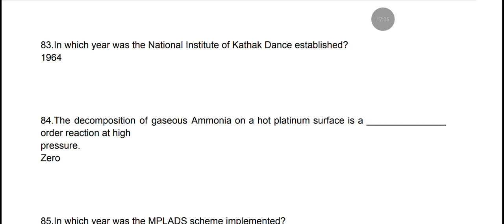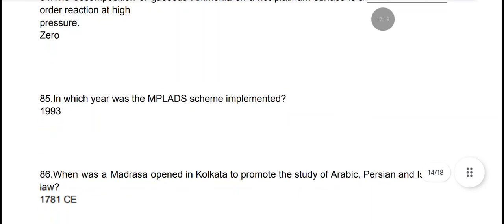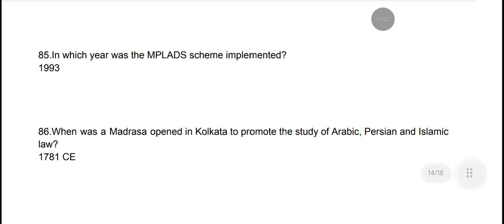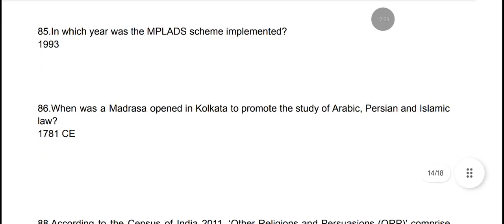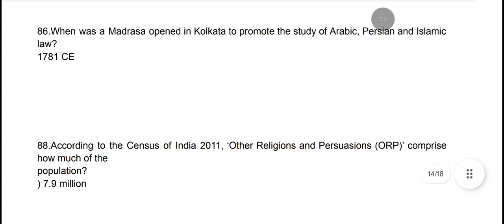The decomposition of gaseous ammonia on a hot platinum surface is a dash order reaction at high pressure. It is a zero order reaction. In which year was the MPLADS scheme implemented? It was implemented in 1993. When was a madrasa opened in Kolkata to promote the study of Arabic, Persian, and Islamic law? 1781 CE.